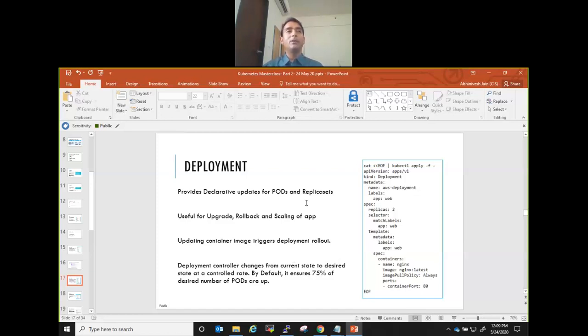Now that requires downtime. Can I do that without downtime? Yes, you can do that using deployment. Put rolling upgrade as your strategy, right? Not recreate. Then what will happen? A deployment controller will change from current state to desired state at a controlled rate. By default, it ensures 75% of the designed number of pods are always up, right?